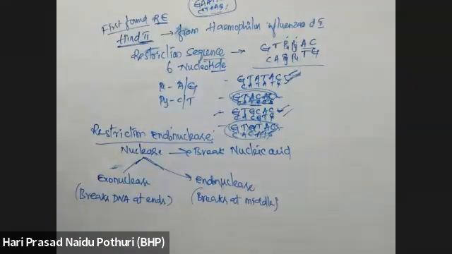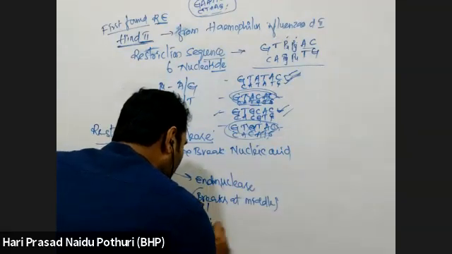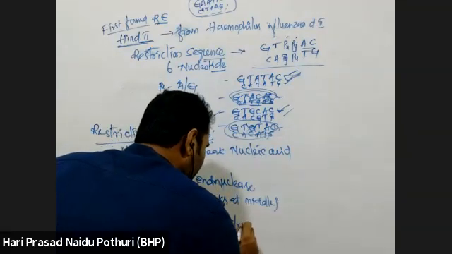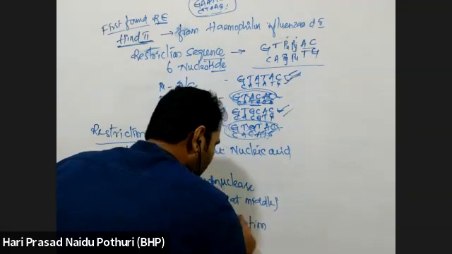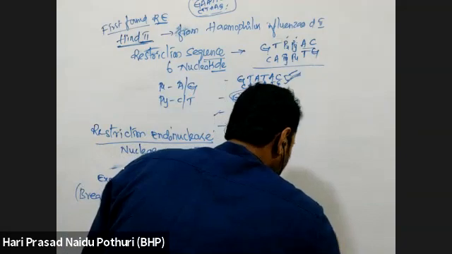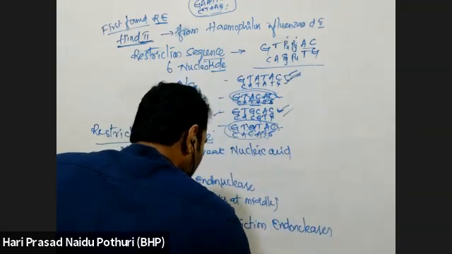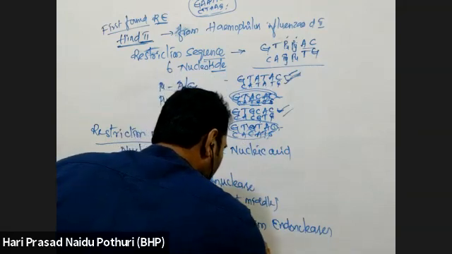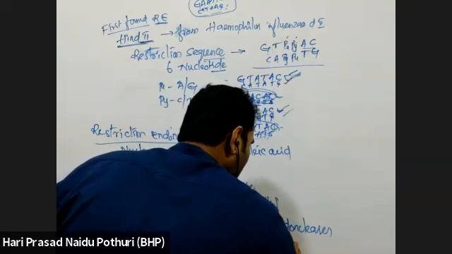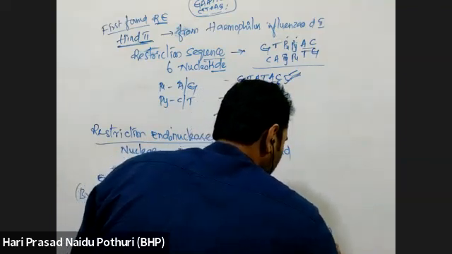In this endonuclease, there is a particular type called restriction endonuclease. These restriction endonucleases are enzymes which break DNA or RNA at a particular sequence called the restriction sequence.